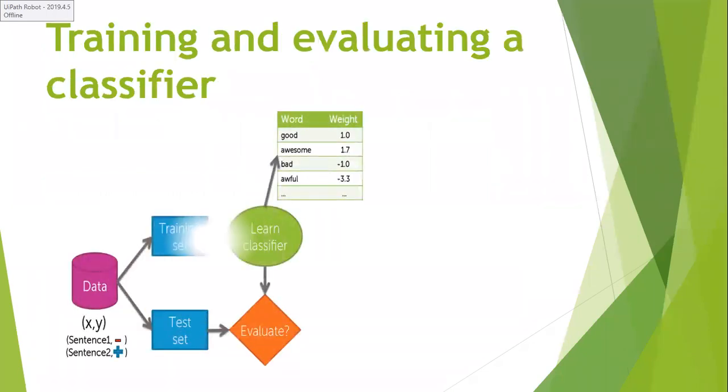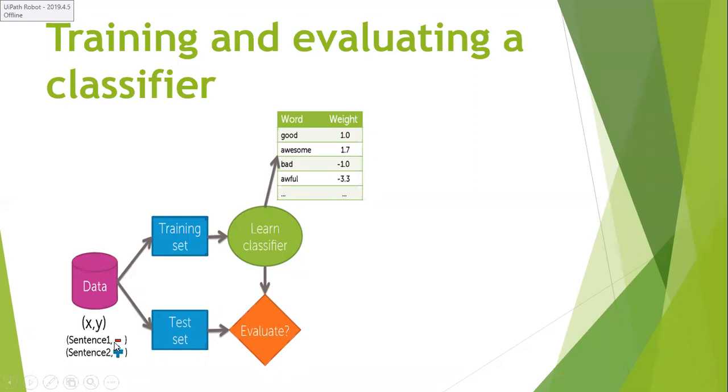Now let us see how to train and evaluate a text classifier. For example, I have a table like this. All the weights which we have furnished in this table are going to be learned by your classifier. Based on that, it will take the training set and get trained. For the evaluation of your classifier, the testing set is going to play a very important role. Your data set will contain some positive sentences and some negative sentences.